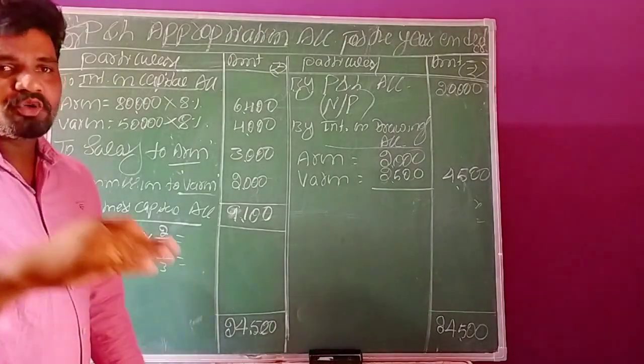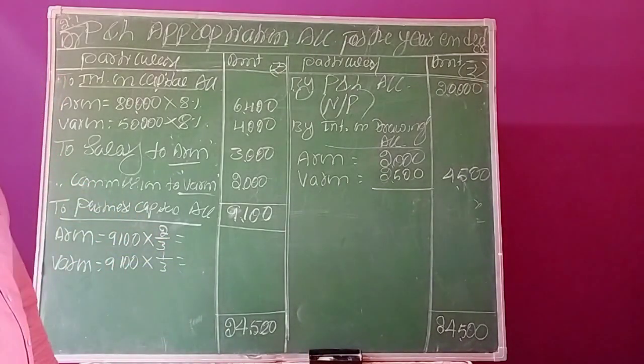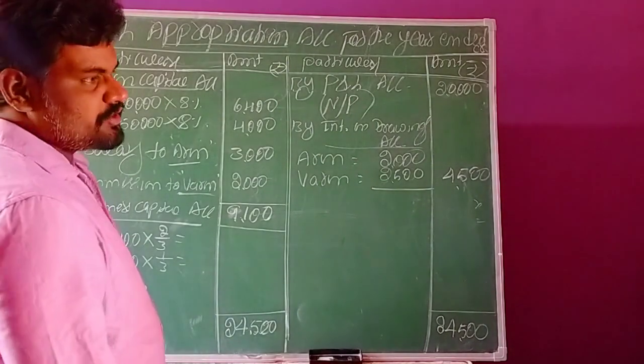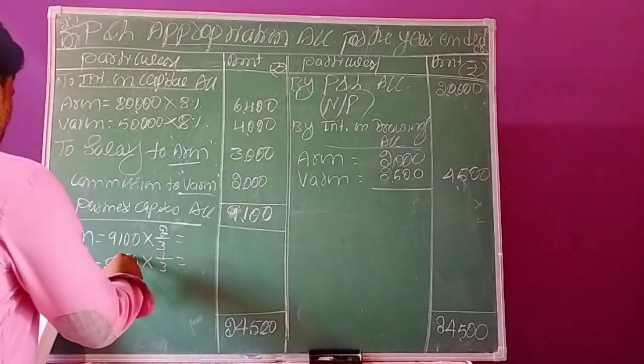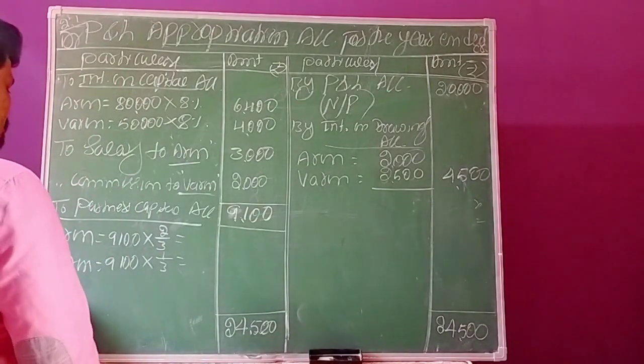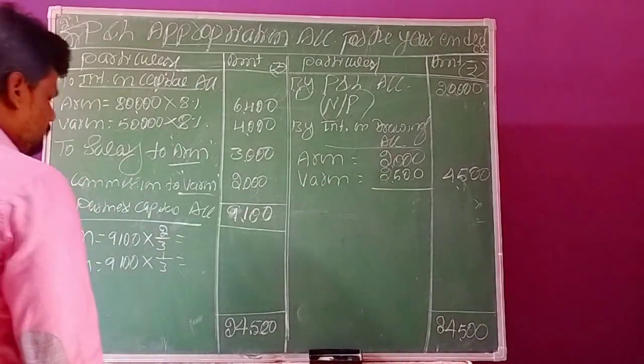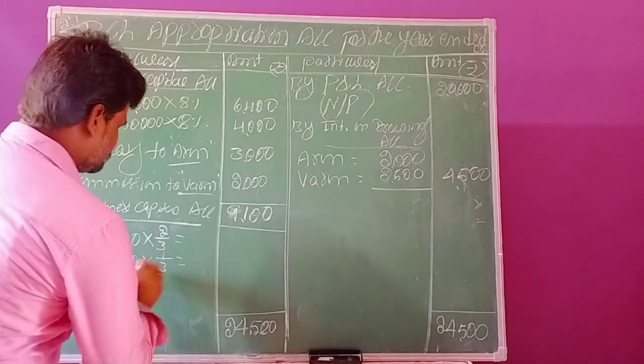Now you have to calculate Arun's share of profit. Here, 9,100 into 2 divided by 3.